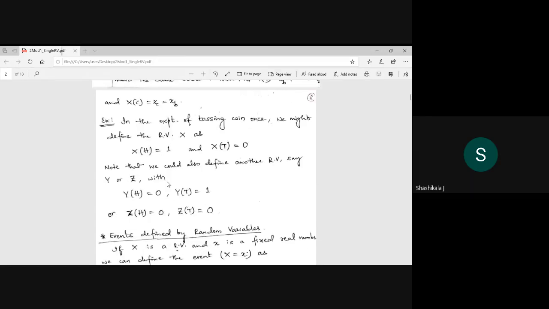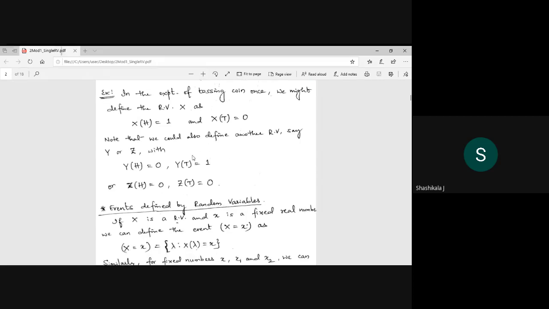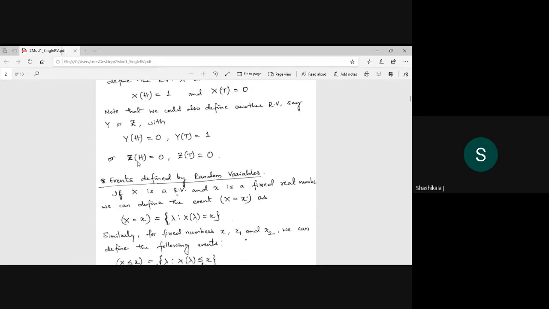Even it may be the other way around also. For the occurrence of head I can assign 0, and for the occurrence of tail it is 1. Why we are doing this is because we want to analyze quantitatively. That is why we are going to do this.